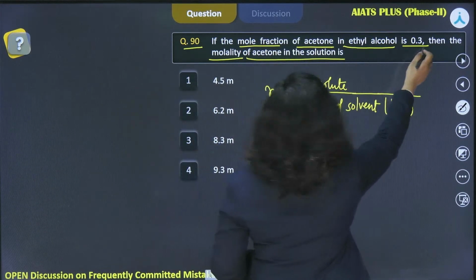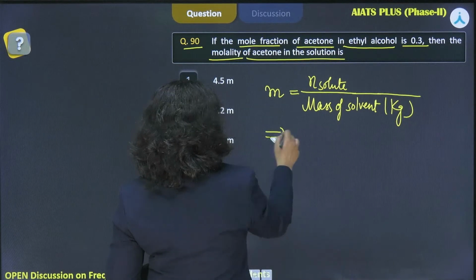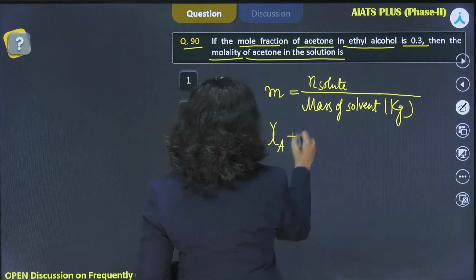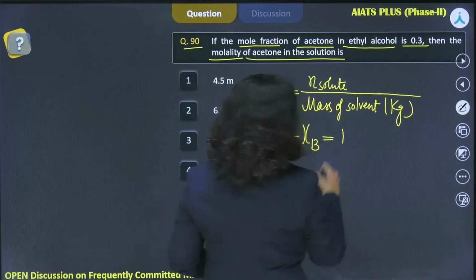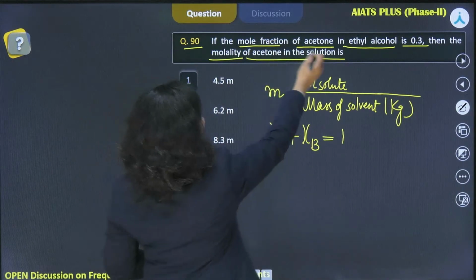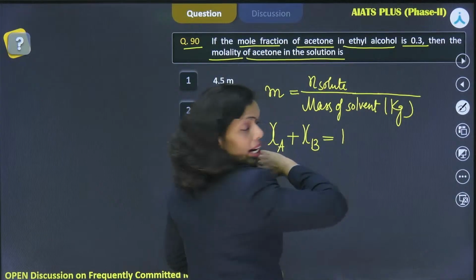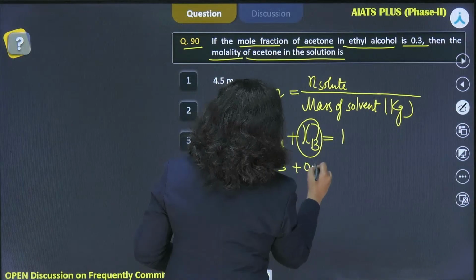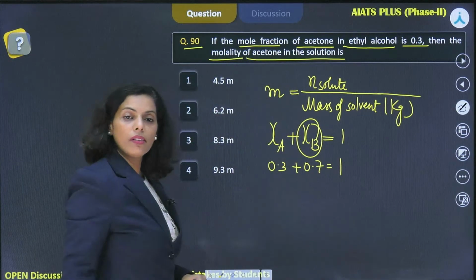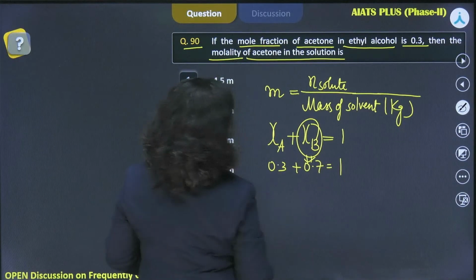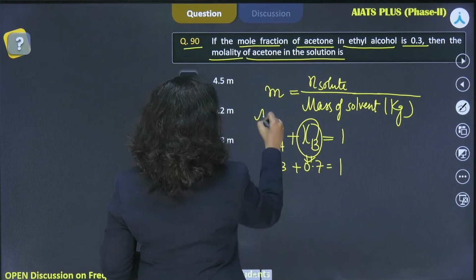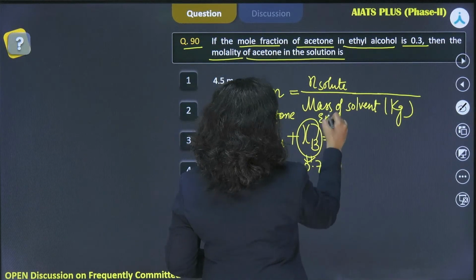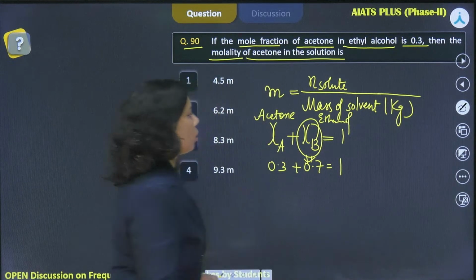So, you have ethyl alcohol and its mole fraction is given. I hope everybody is aware that mole fraction represents that if two components are there, then chi A plus chi B is 1, right? And if A is this acetone, and its mole fraction is 0.3, then what about chi B? Definitely it would be 0.7, then only we will be getting 1, right? So this we got 0.7. This was acetone and this is ethyl alcohol or ethanol I will be writing. This is for ethanol.